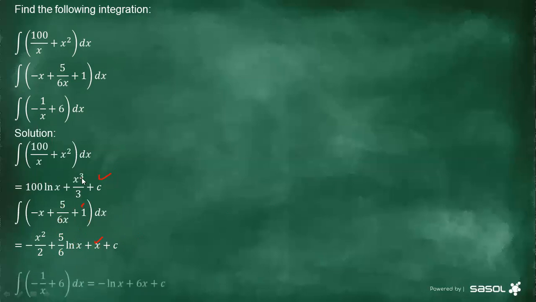And then the last question, negative 1 over x plus 6. So it's going to give us negative 1 ln x. So there's no need to write 1 there. Just write negative ln x plus 6x plus c. That is the correct one.